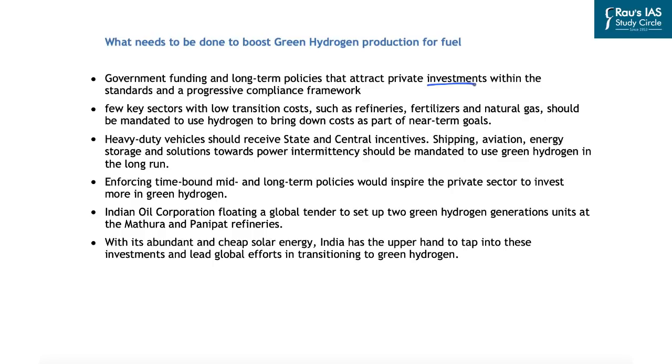That is, the government needs to create policies for funding as well as a regulatory framework for the utilization of green hydrogen as a fuel. Further, the government needs to identify key areas in which the transition to green hydrogen as a fuel will be low in cost. And these include refineries, fertilizers, natural gas plants, and these should be mandated to use hydrogen to bring down the costs as part of the near-term goals or short-term goals.